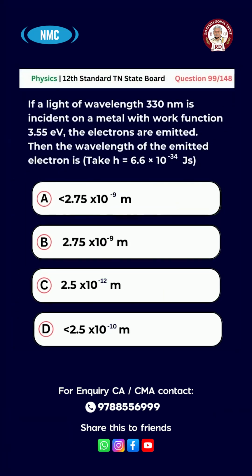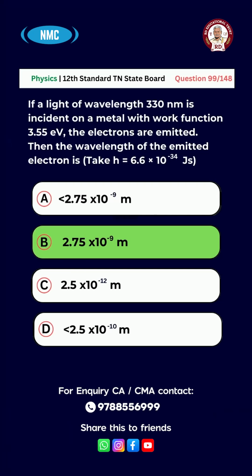Question number 99. If light of wavelength 330 nm is incident on a metal with a work function 3.55 eV, the electrons are emitted. The wavelength of the emitted electron is, take h equal to 6.6 × 10^-34 Js, option A, less than 2.75 × 10^-9 m, B, 2.75 × 10^-9 m, C, 2.5 × 10^-12 m, D, less than 2.5 × 10^-10 m. The right answer is option B, 2.75 × 10^-9 m.